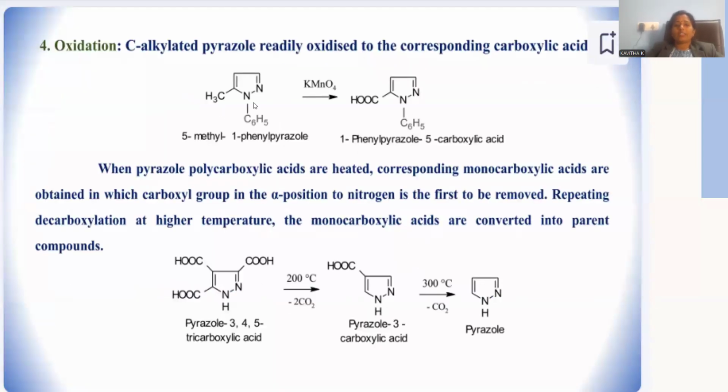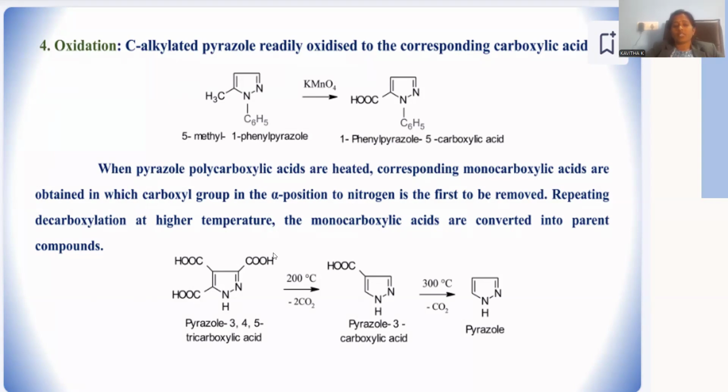Let me react this N-phenyl 5-methyl pyrazole. 5-methyl N-phenyl pyrazole is to be treated with KMnO4. KMnO4 is said to be what? An oxidizing agent, and moreover a strong oxidizing agent. Wherever a side chain alkyl is there, it is oxidized into the corresponding carboxylic acid, so that 1-phenyl pyrazole 5-carboxylic acid will be obtained by means of oxidation in the presence of potassium permanganate. Let me treat the polycarboxylic pyrazole.